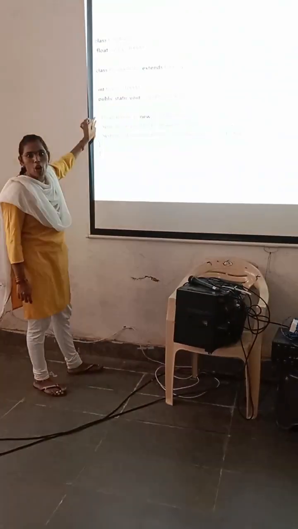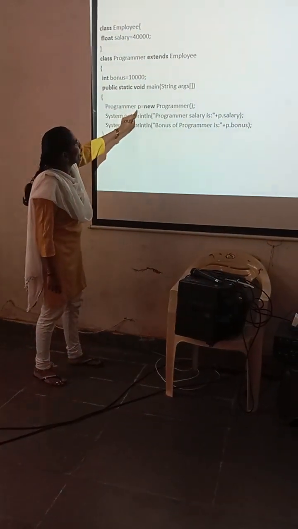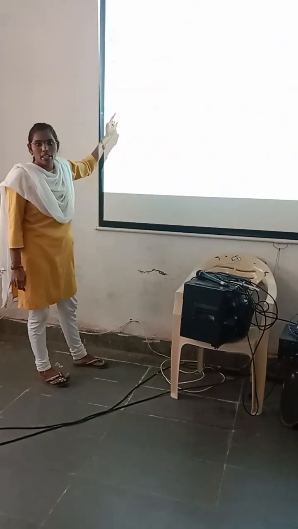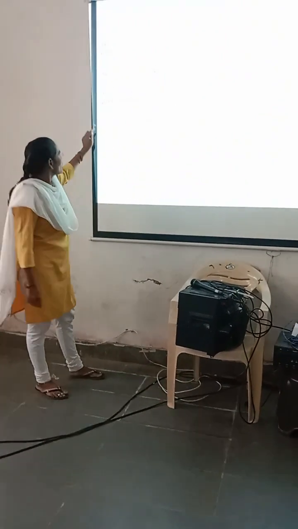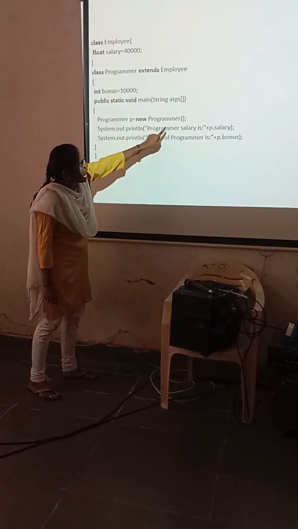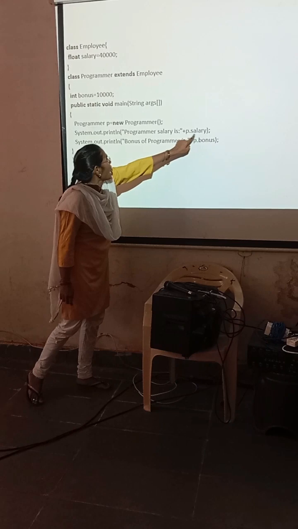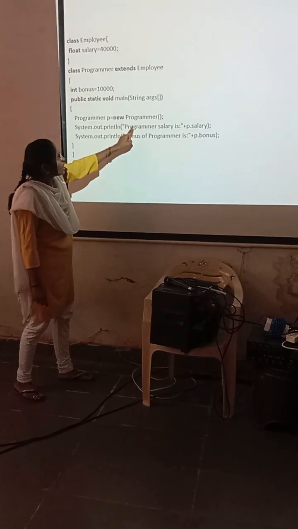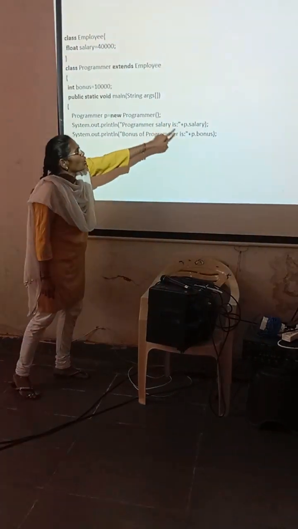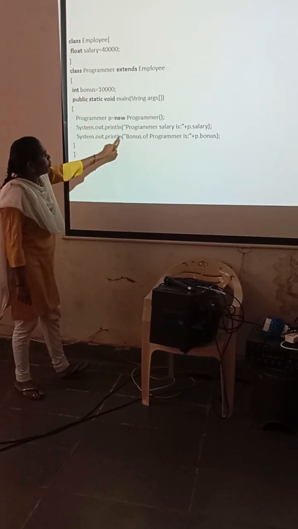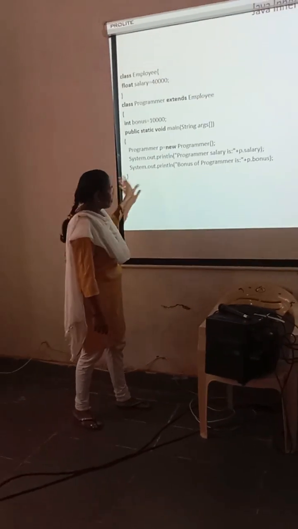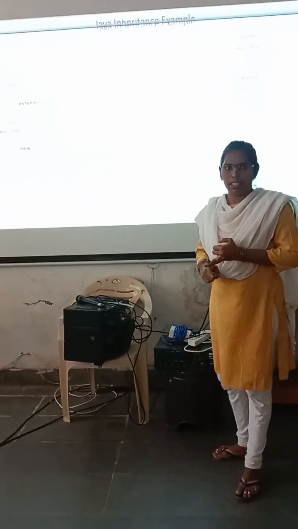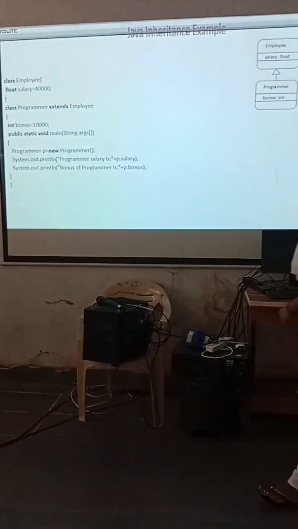Here we are creating one object, that is Programmer p equals new Programmer. When we create an object, that is done through the constructor. System.out.println programmer salary is plus p.salary. Here I am creating one object for the bonus. Whatever salary the programmer already has, with that we are providing the bonus. System.out.println bonus of programmer is p.bonus. Finally, he is getting 40,000 as salary and 10,000 as bonus. Totally he is getting 50,000.